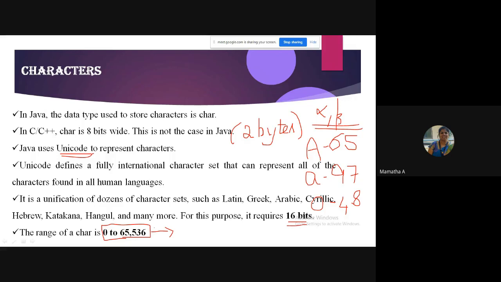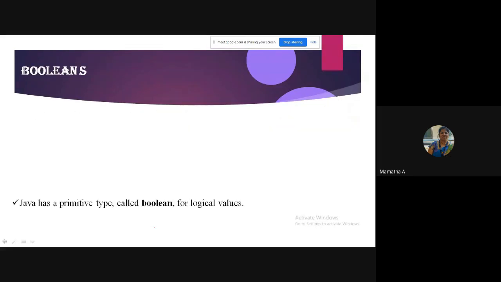You can imagine, our alphabet is only 26. Similarly Latin, Greek, Arabic and various other languages, so it's 65,000 plus.